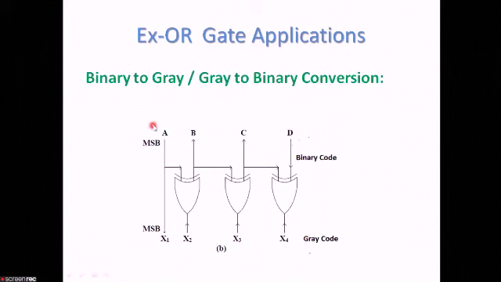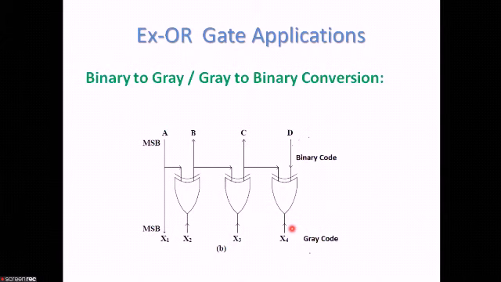So here A, B, C, D was the binary code which was applied through the XOR gates, and we get the gray code. That is, the binary code gets converted to the gray code. So we have seen that XOR gates can be used for binary to gray and gray to binary conversions, and this is also a very important application of an XOR gate.